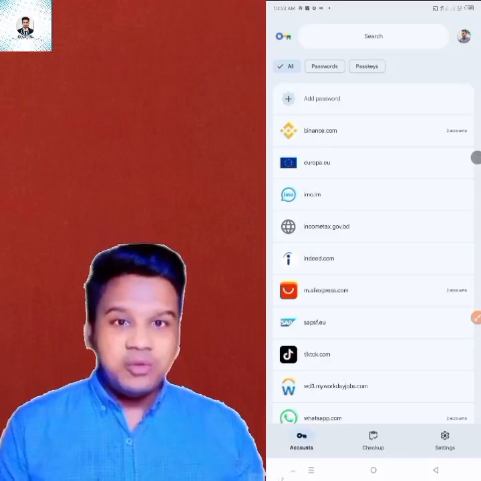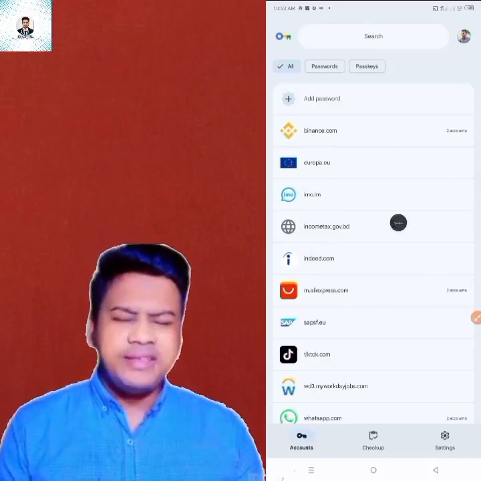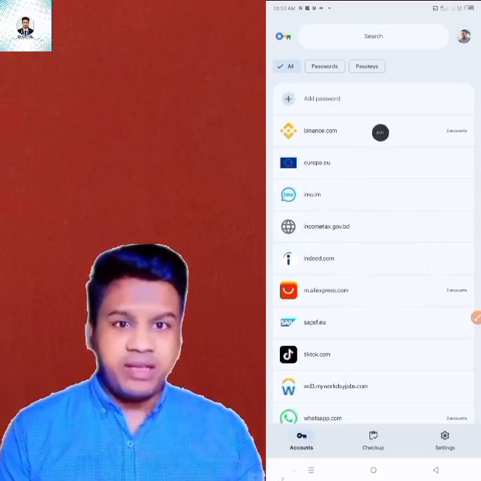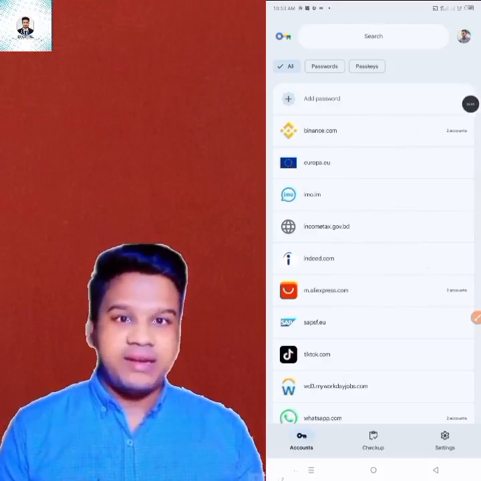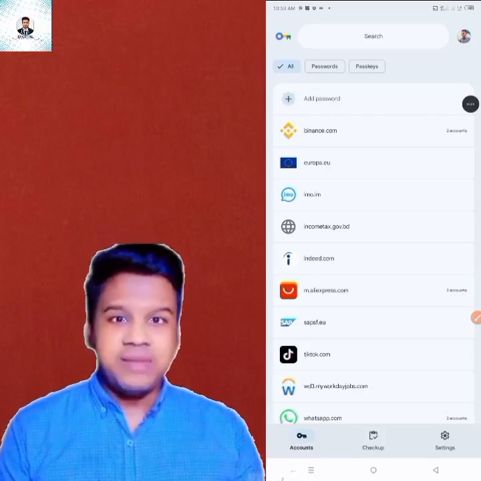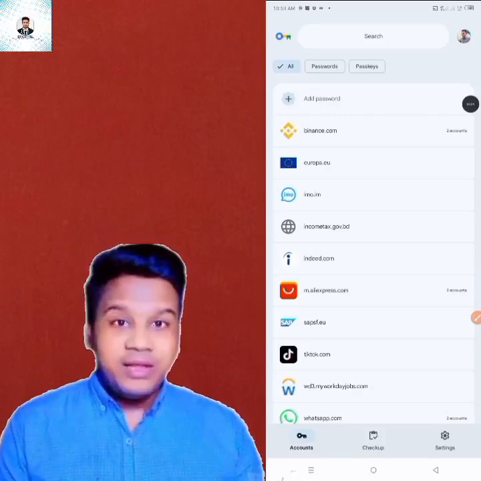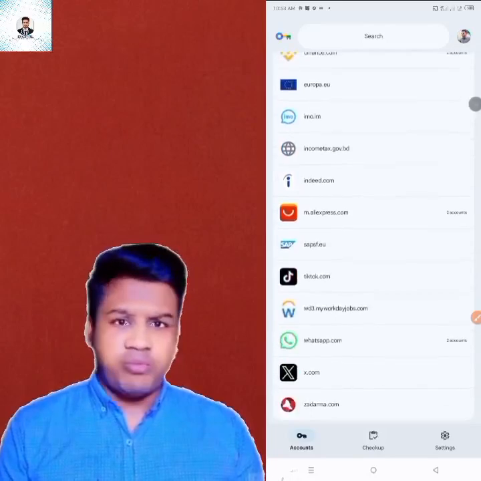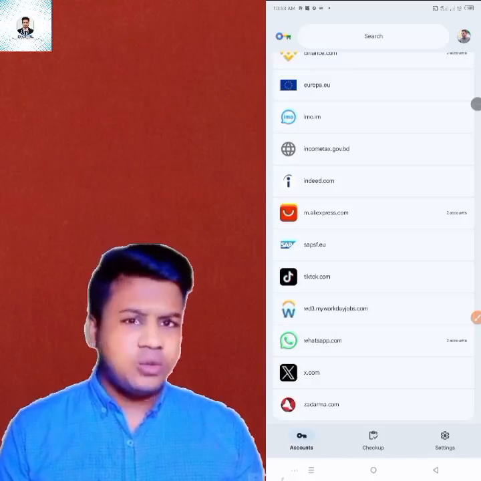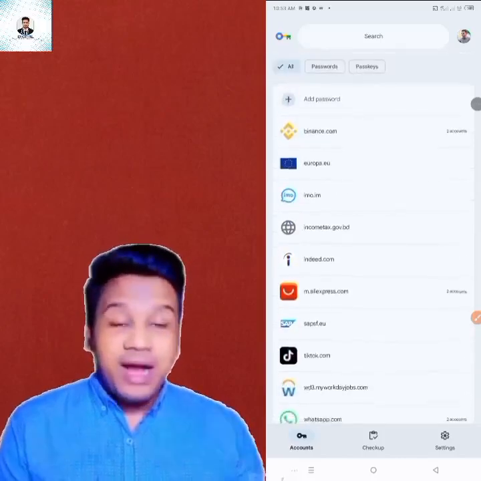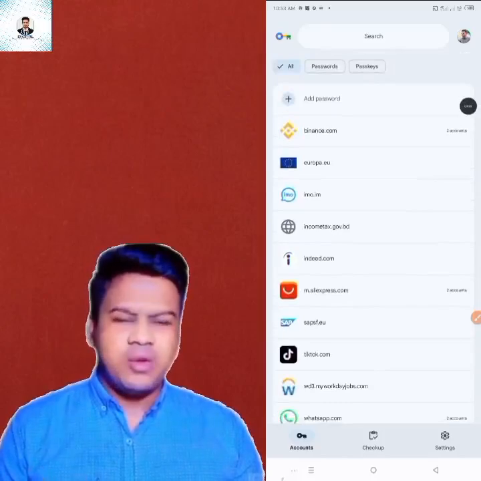So you can see here that various website passwords and Gmail addresses are saved here. Now if I enter any website saved here and click on the login option, I don't have to type the password again. Just click on the password box and it will automatically show the password and I can log in.